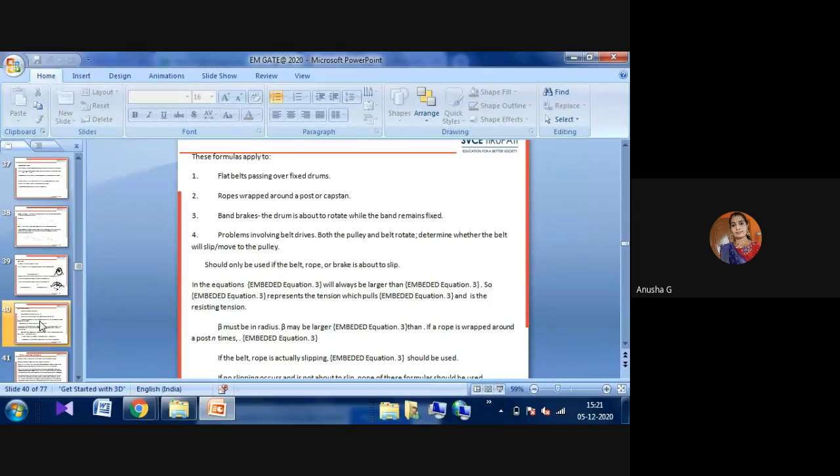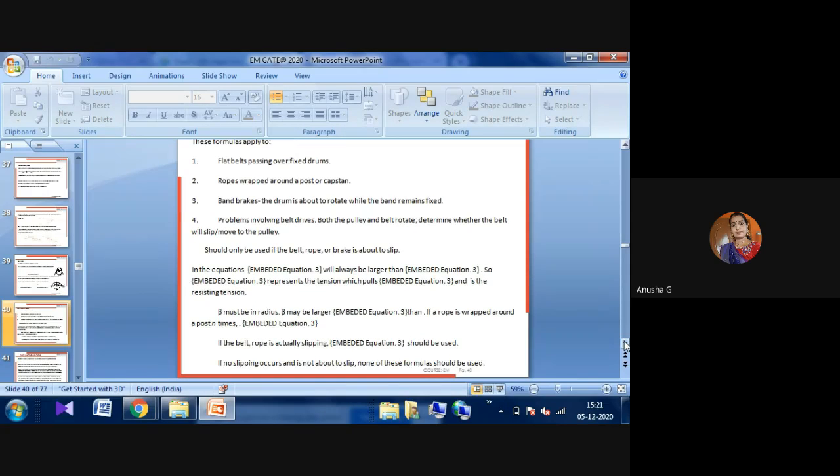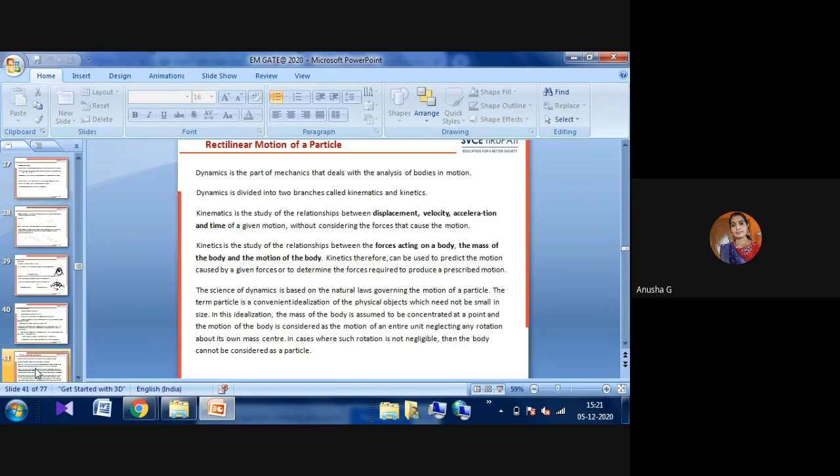Simultaneously, the two vehicles have to be moved in one direction. There will be a different action if the belt rope is actually slipping; it should be used in some other conditions. Okay, if no slipping occurs and it is not about to slip, none of these formulas should be used here because there is no slipping. That is one of the methods of friction. In friction we have already seen angle of repose, limiting friction, and belt friction. These are all the different methods we observed here in friction.